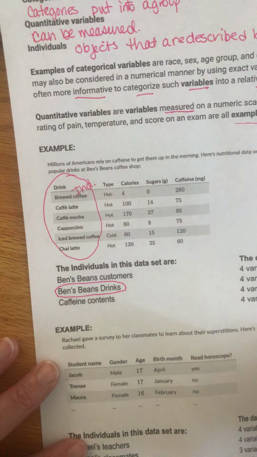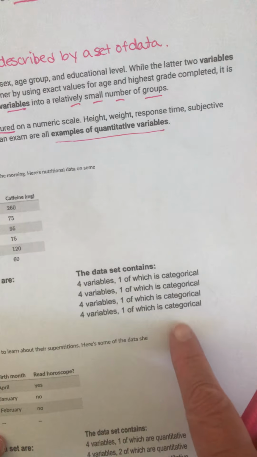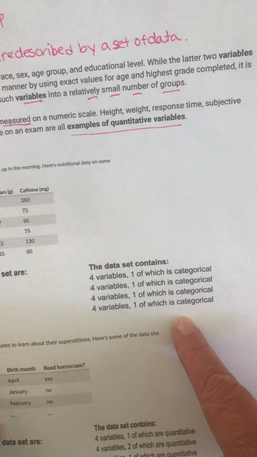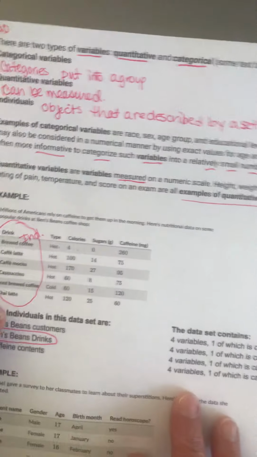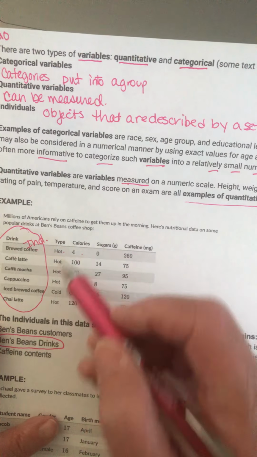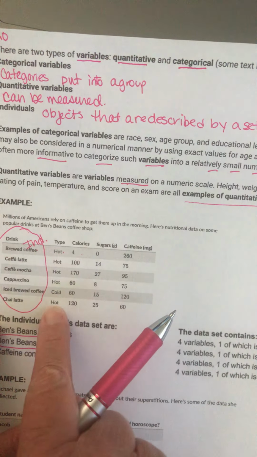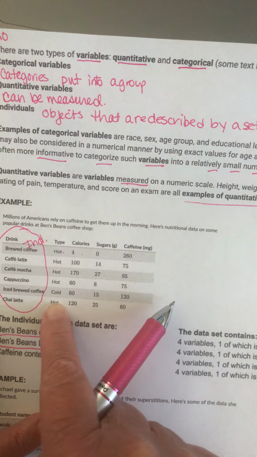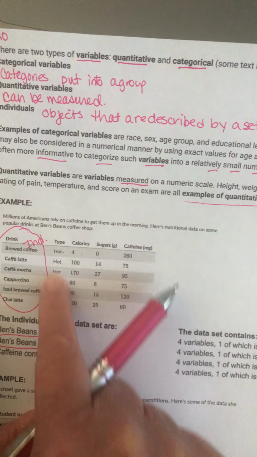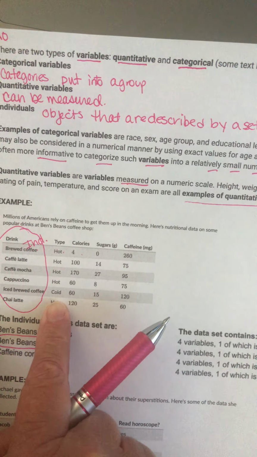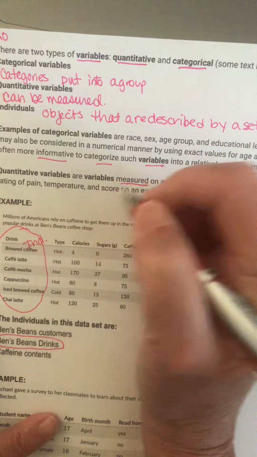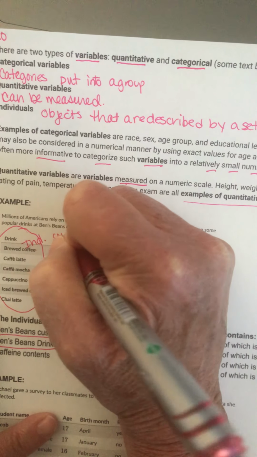Now, we want to talk about the data. Is it quantitative or categorical? So can we measure it or does it belong in a category? I'm just going to look at each one. Can this be measured? Yes, we can figure out the temperature, but that's not what we mean. This is not quantitative. This is a category. It's a hot beverage or a cold beverage.